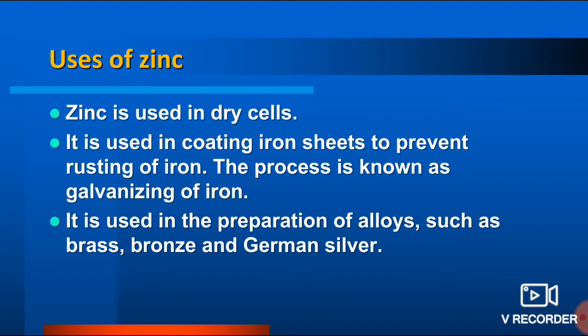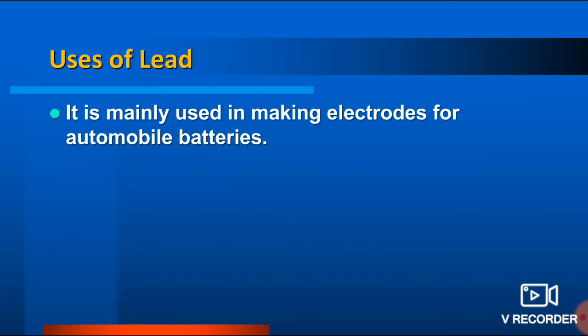Now if you talk about zinc, this is used in the process of galvanization. You must be aware about the process of galvanization. When we cover iron with the thin sheet of zinc or coating of zinc, then that is known as galvanization. So it is used in coating iron sheets to prevent rusting of iron. This is known as galvanization. It is also used in dry cells, and it is used in preparation of alloys such as brass, bronze and German silver. I will give you certain examples of alloys and what are their constituent in upcoming videos.